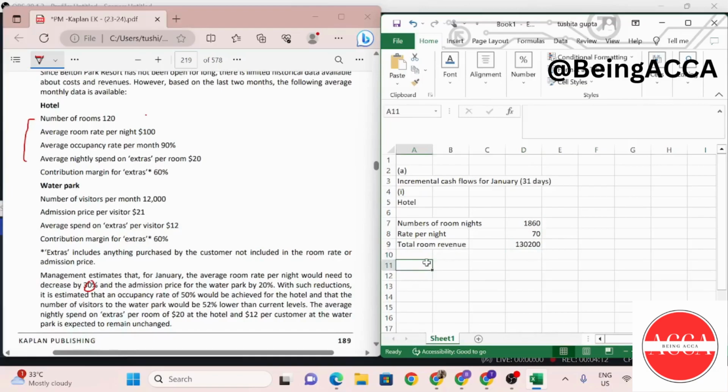Now there is some contribution that we are earning from the extras. For the extras, it is said that the average nightly spend on extras per room is $20. So it is said that the average nightly spend on extras per room of $20 at the hotel and $12 per customer at the water park is expected to remain unchanged. Right over here it is said so. So for extras, my total nights again are same. I'll copy this from here.